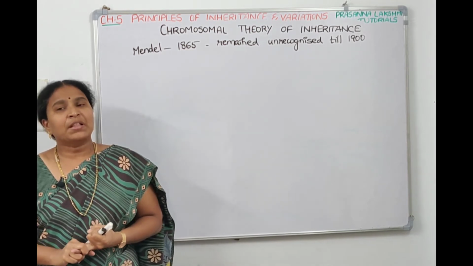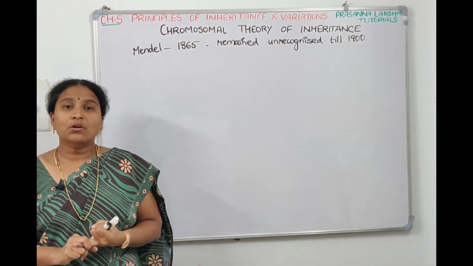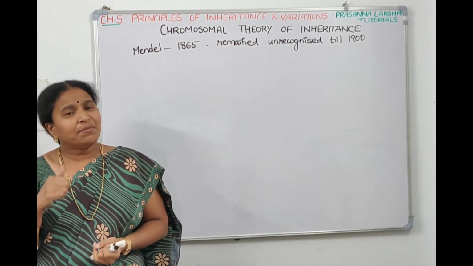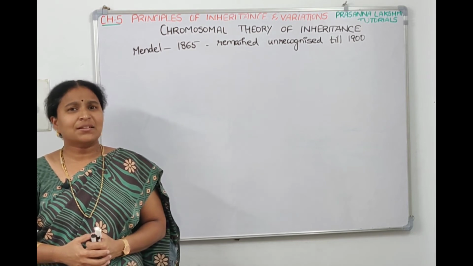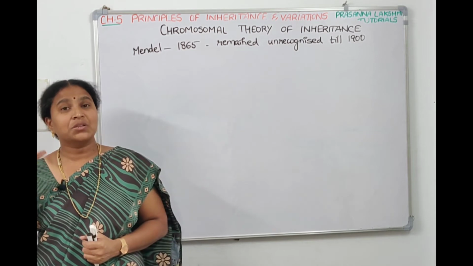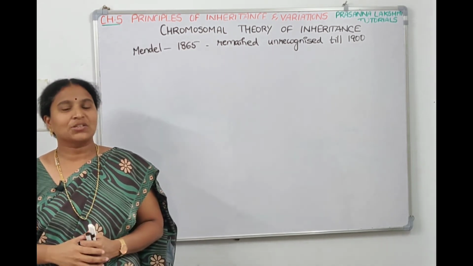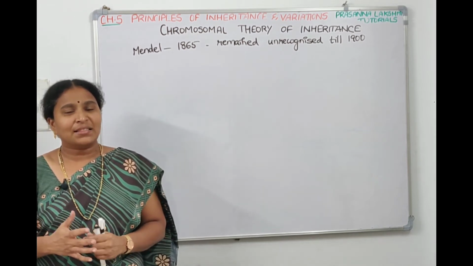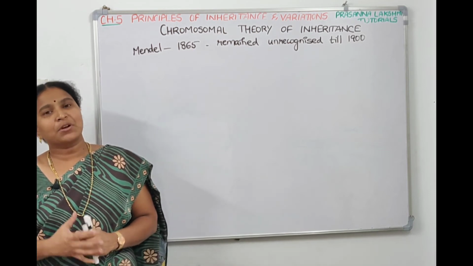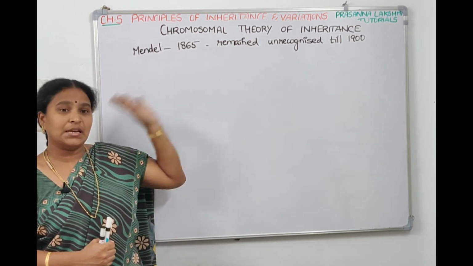And finally, when they asked Mendel to show the physical proof of where genes are located, he couldn't give it. Because of that also Mendel's works remained unrecognized. Why was he not able to give physical proof? At the time microscopes were not there. If microscopes are not there, how can you see a cell, a nucleus, a chromosome, and then on top of the chromosome a gene? So we cannot say that Mendel couldn't show it; at the time the technology was not there to see the chromosome and the gene. Finally, because of all these points, Mendel's works remained unrecognized till 1900.